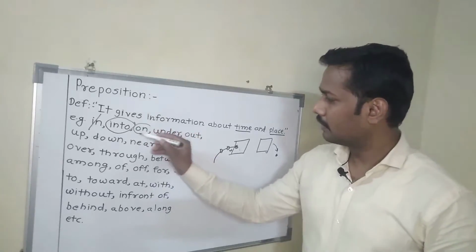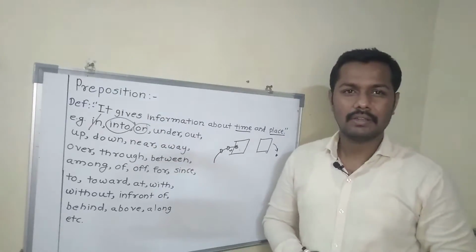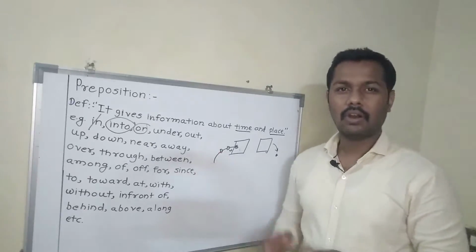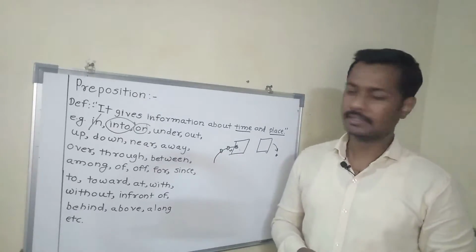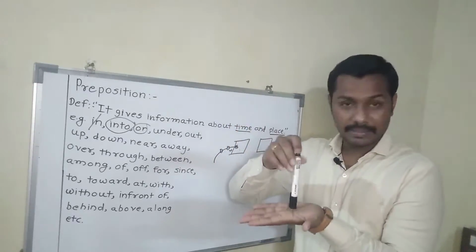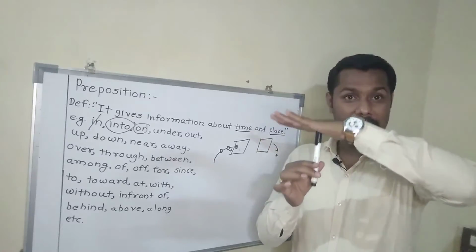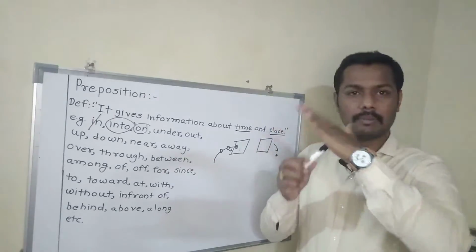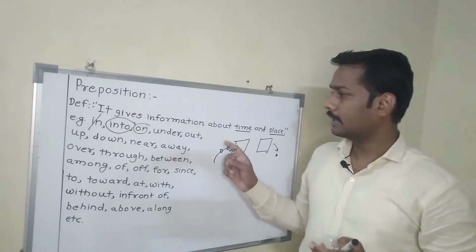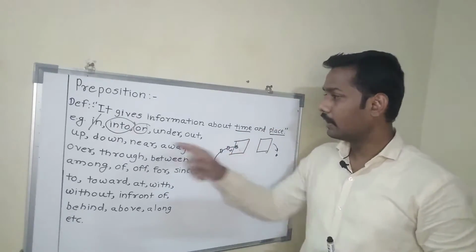Next one is on. On is used when something is on the surface, on the palm, on the board. On can be used in different dimensions. It can be on the ceiling, a fan is there, or it can be like this. So on can have several dimensions, and as per that you will call it on.